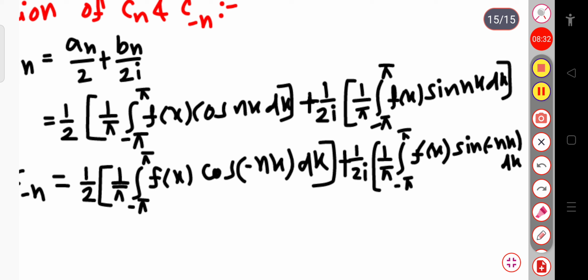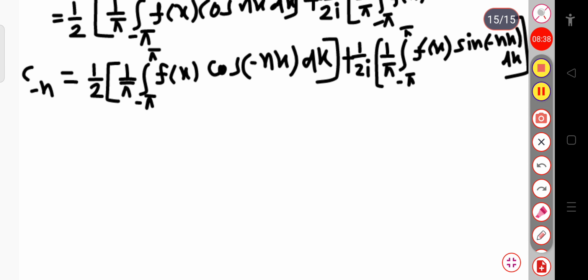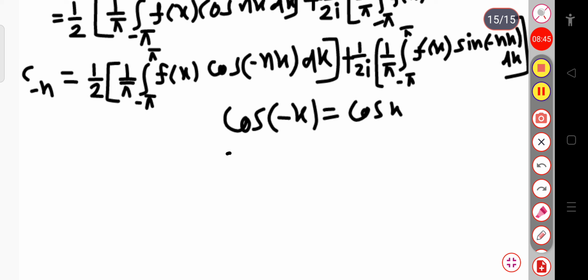Now you know the cosine function is an even function, that is cos of minus x equals cos x. But sine of minus x equals minus sin x, that is the odd function.